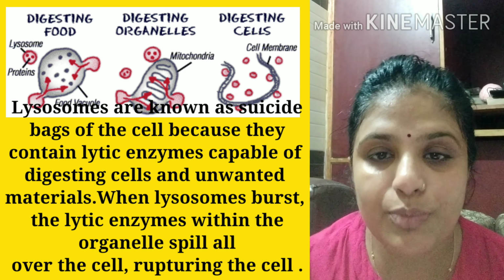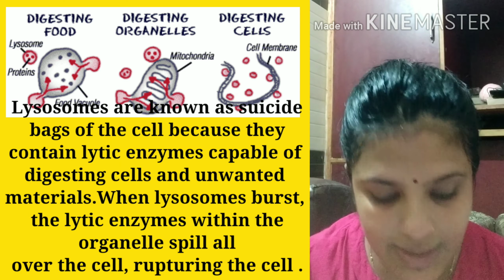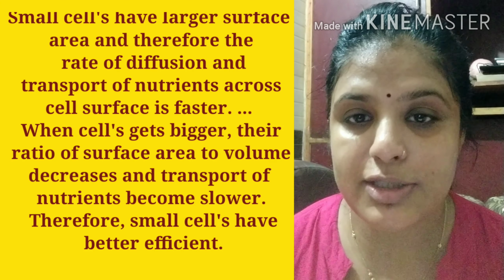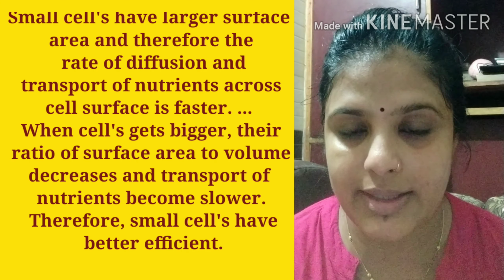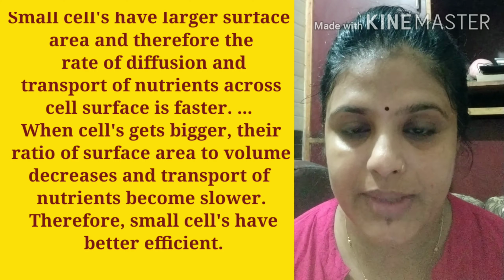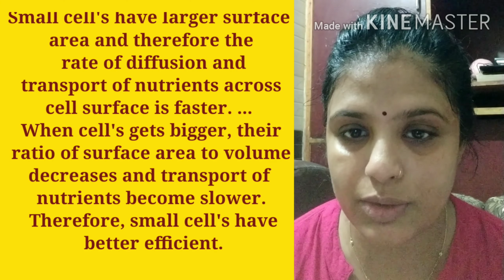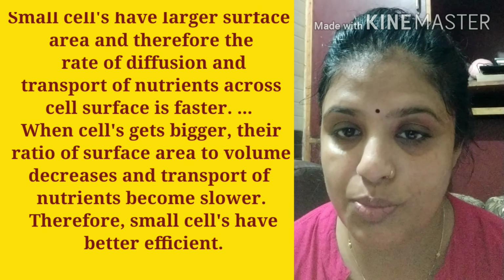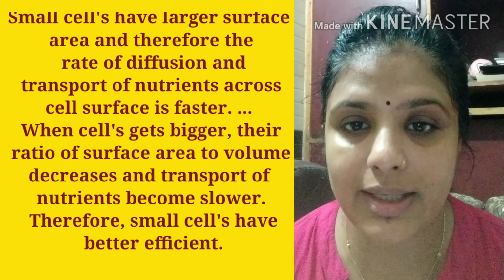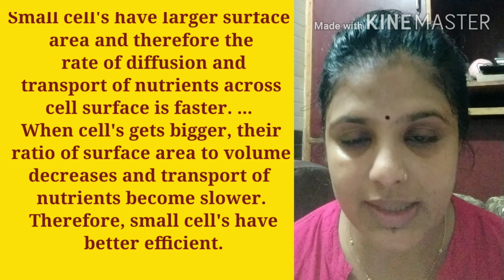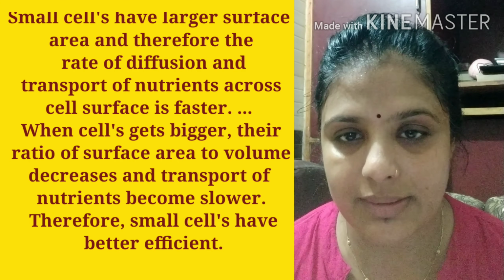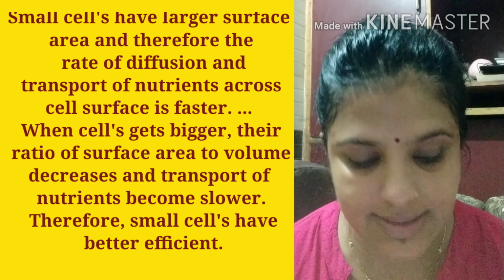A small cell is more efficient than a bigger cell because, our next question is, why is a small cell more efficient than a larger cell? Small cell contains more surface area. If we have one big cell, suppose one cube, and you divide that cube into small cubes, the small cubes will contain more surface area in comparison to the bigger cell. So small cell can do better diffusion of gases.